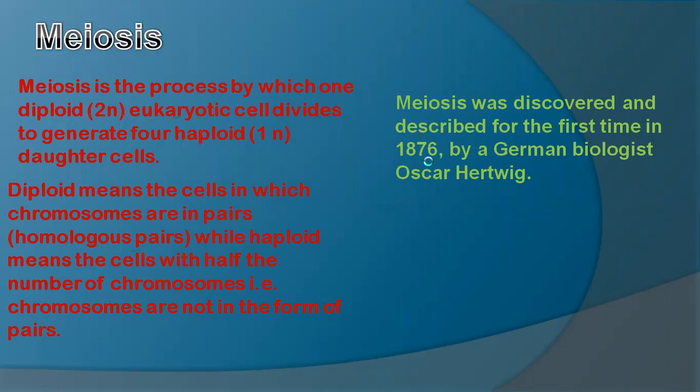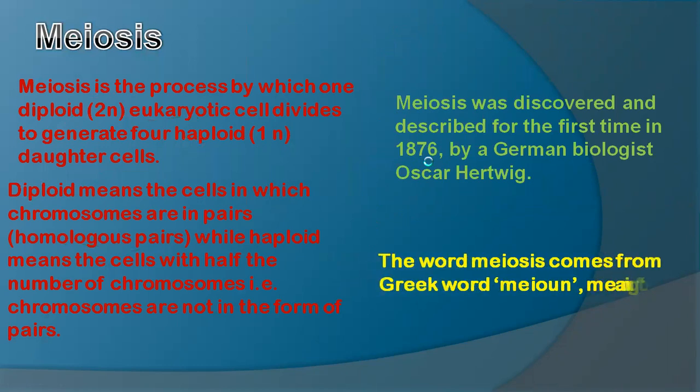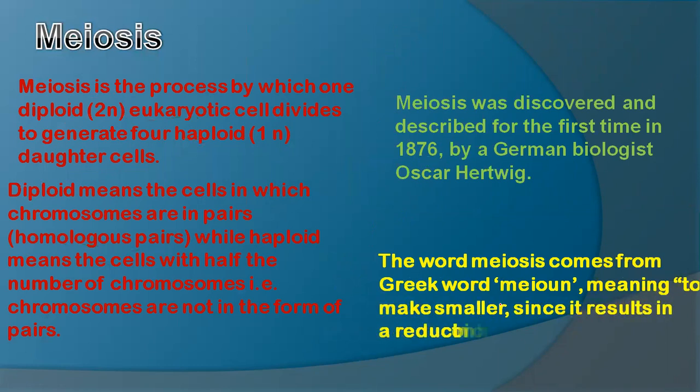This term means to get shortened, reduction. Actually, this is a Greek word, meon, and its meaning is to make smaller, since it results in a reduction in the chromosome number. Means chromosome number reduced, so the number of chromosomes gets smaller. That's why this process is said to be meiosis.